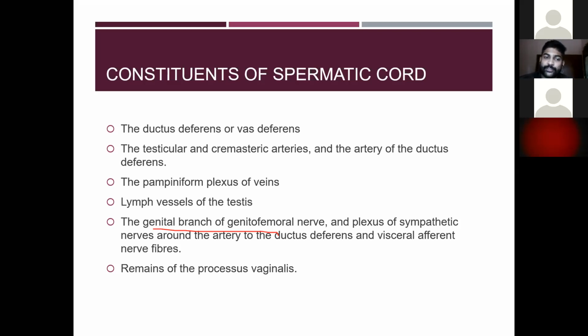Okay, so the constituents are the ductus deferens or the vas deferens, then the testicular and cremasteric arteries, and the arteries of the ductus deferens, then the pampiniform plexus of the vein, then the lymph vessels of the testis, then the genital branch of the genitofemoral nerve, and the plexus of the sympathetic nerves around the artery to the ductus deferens, and the visceral afferent nerve fibers, and the remnants of the processus vaginalis.